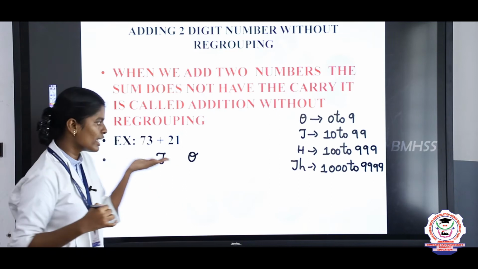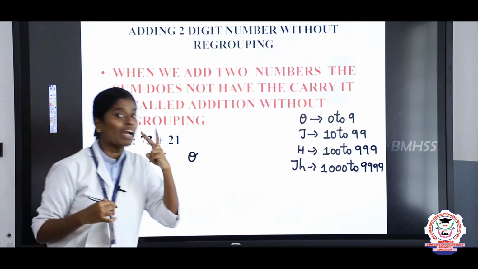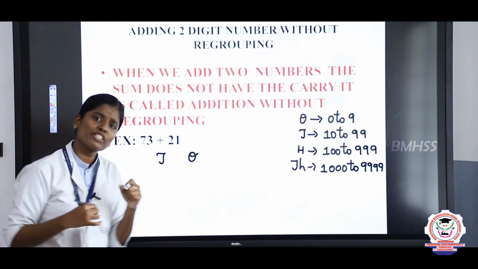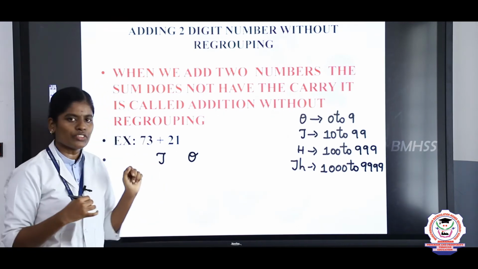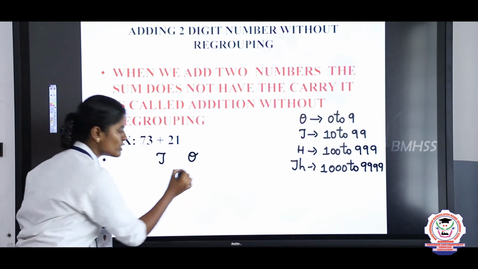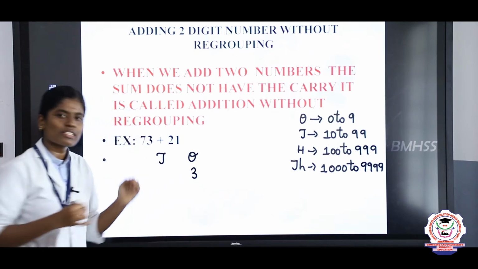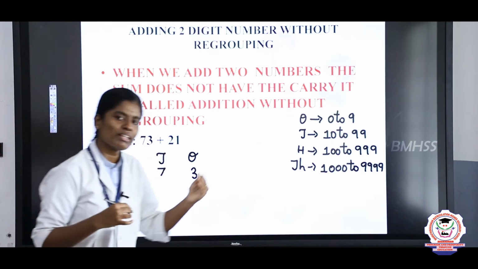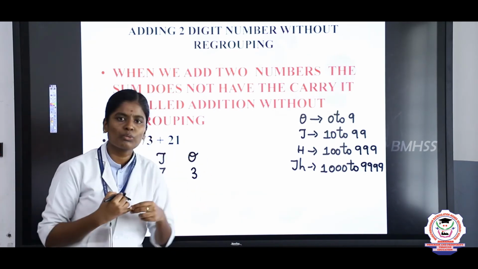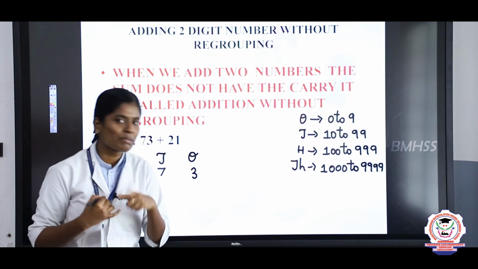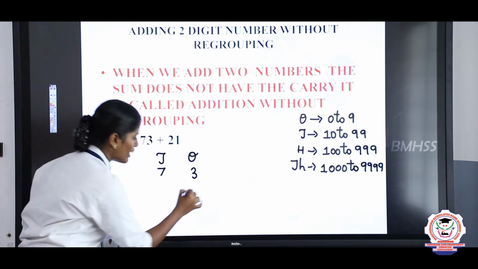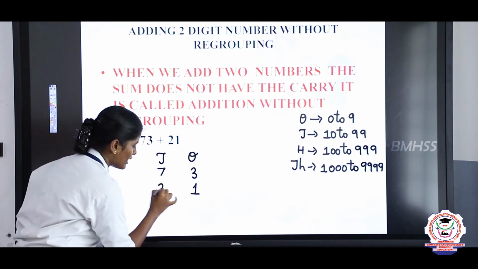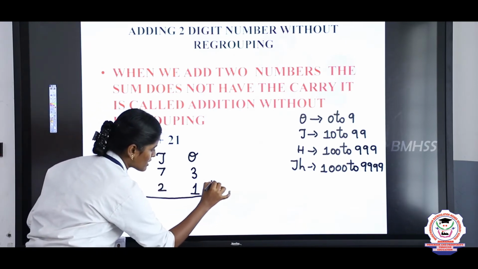Next you will see here we have two groups of number. Now we are going to take the first group of the number. What is the first group of the number? 73. Here the ones place value is 3 and the tens place value is 7. Next, tell me Nasreen, what is the ones place value of the second group of number? Yeah, the ones place value is 1. So write 1 and the tens place value is 2. So write 2.